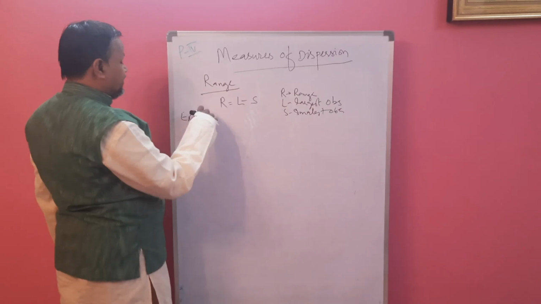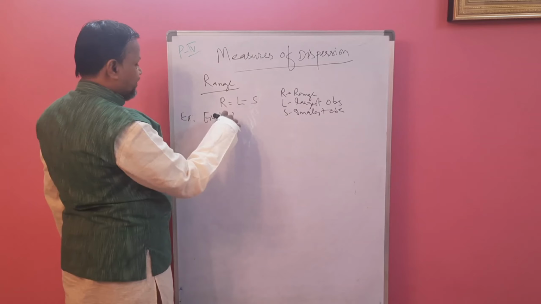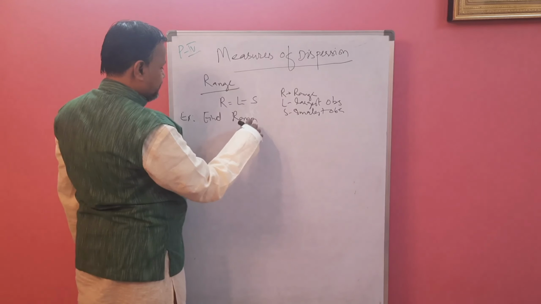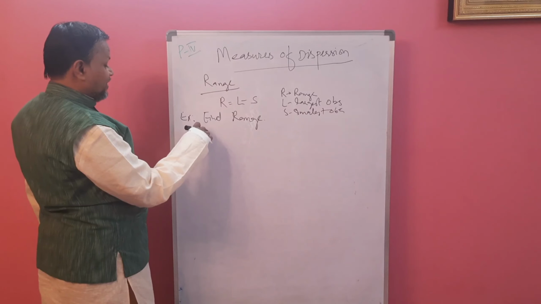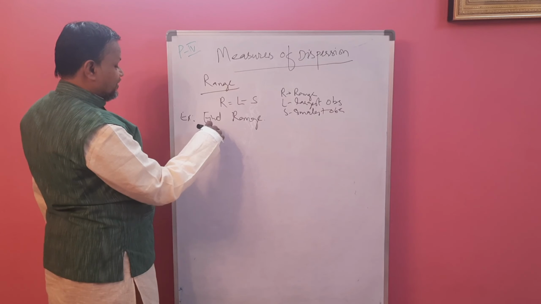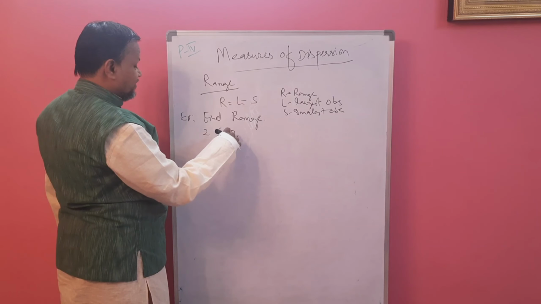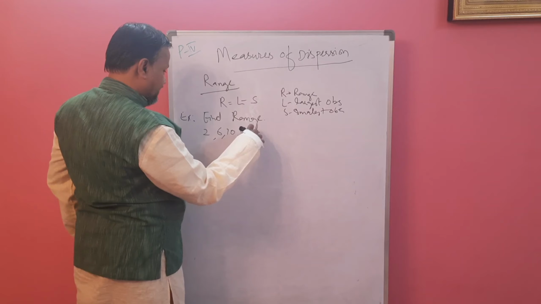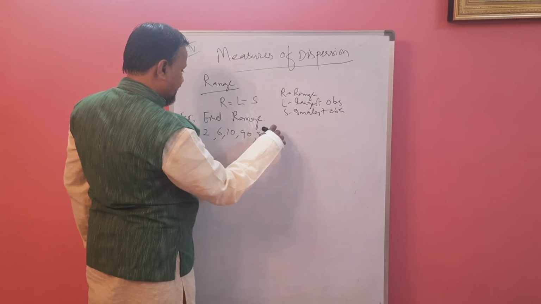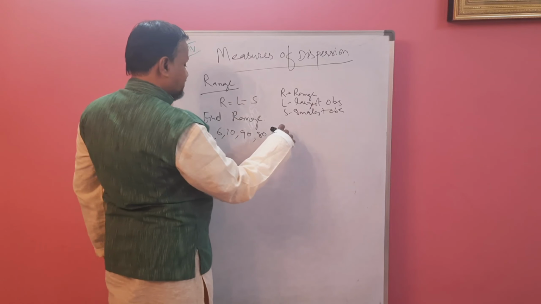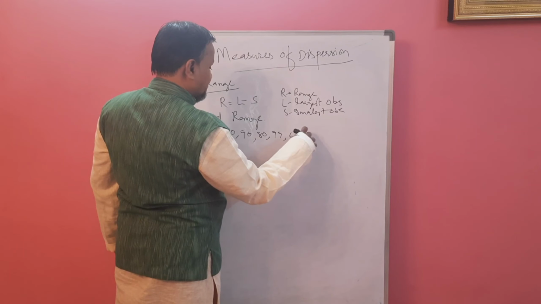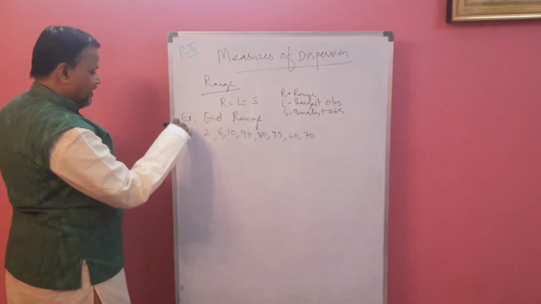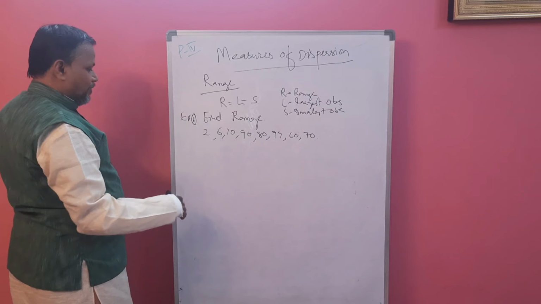Example 1, find range. The observations are given: 2, 6, 10, 90, 80, 99, 60, 70. This is our example 1.